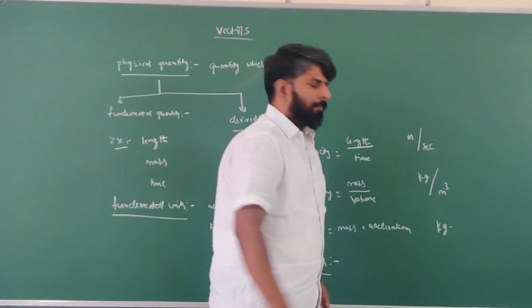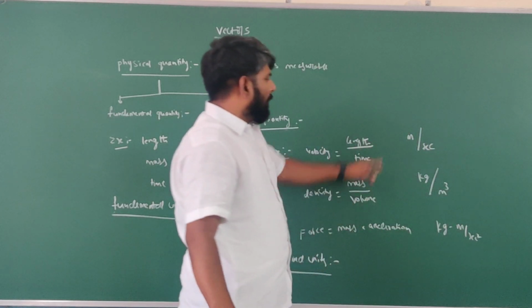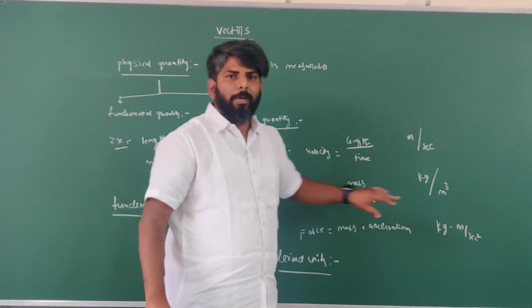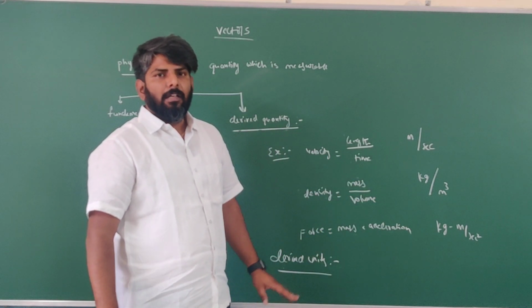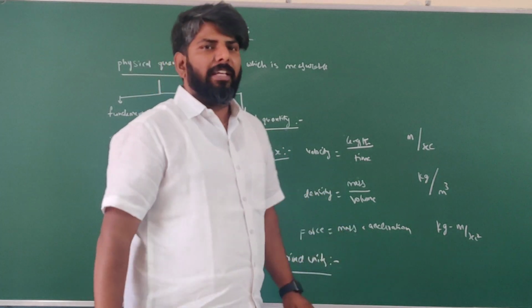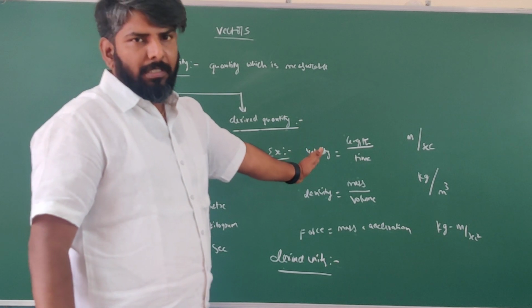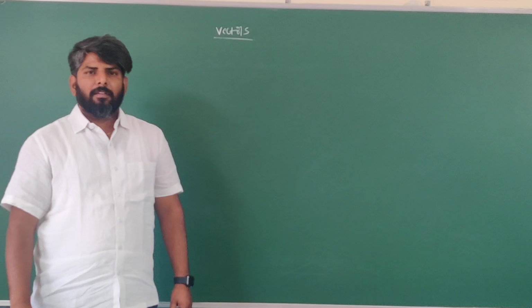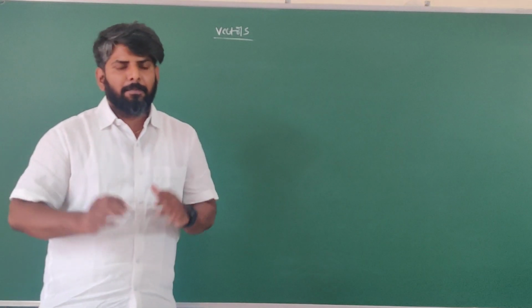For acceleration, meter per second square. So the units which are used to measure derived quantities are called derived units. So this is the small difference between fundamental quantities and derived quantities. Got it, students? Okay. So now clear?